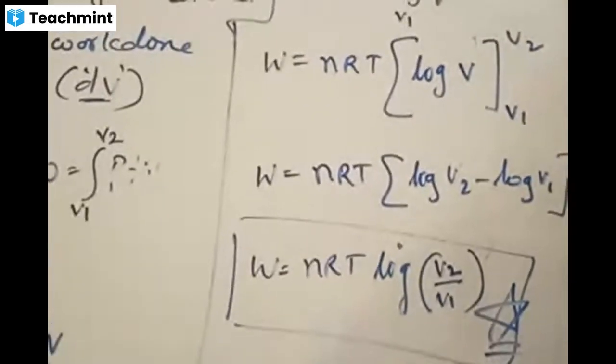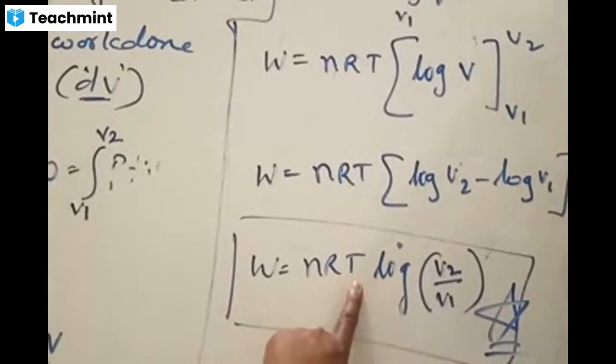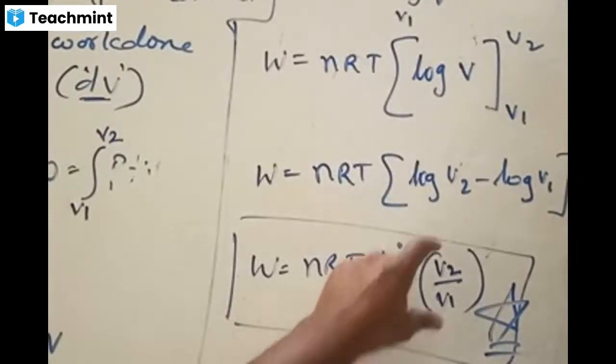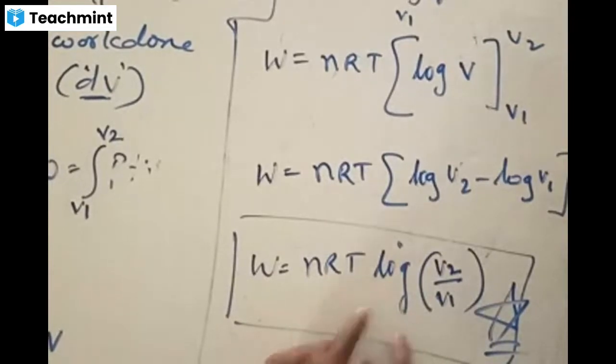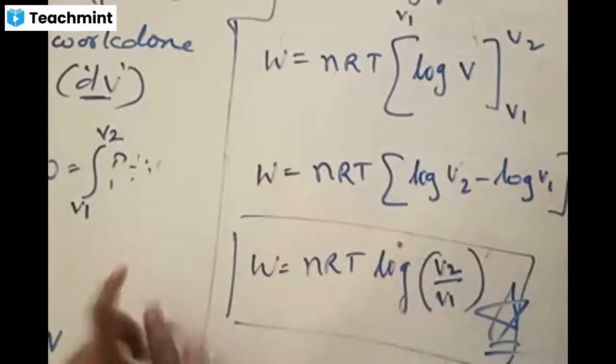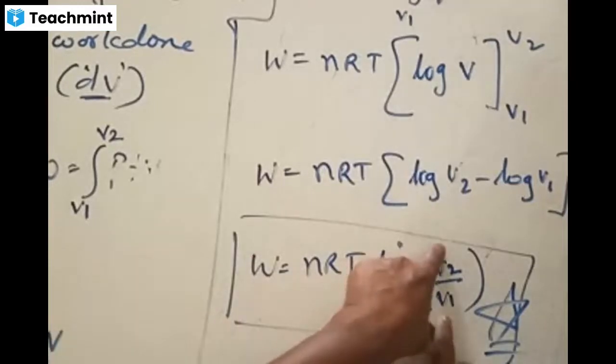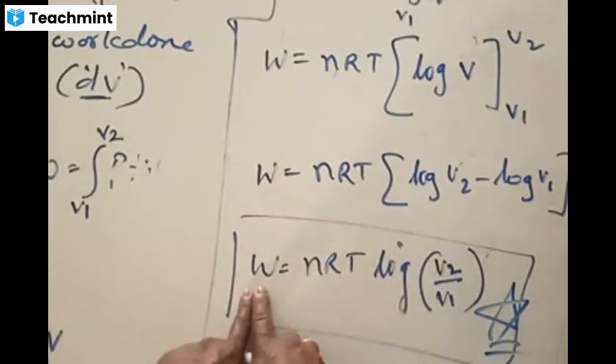The amount of work done in an isothermal process is given by keeping temperature constant. You can write that equation in terms of volume, because both P and V are changing, but it is not possible for us to study both things simultaneously. Now, we only take how much volume changes. Pressure is also changing, but we are not bothered. Volume change is sufficient to calculate the amount of work done.